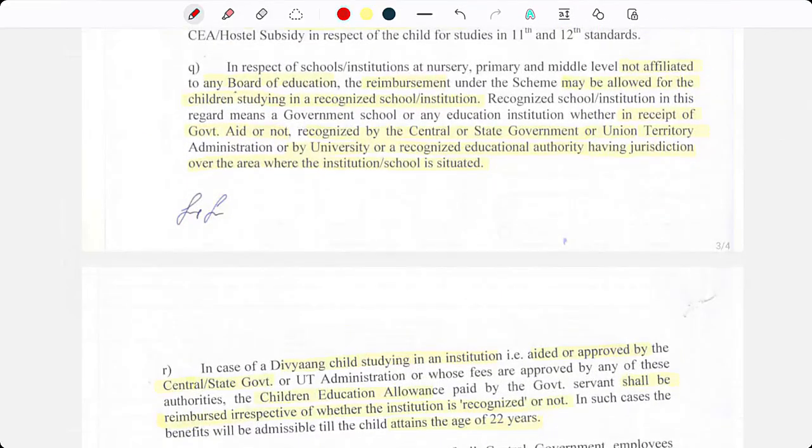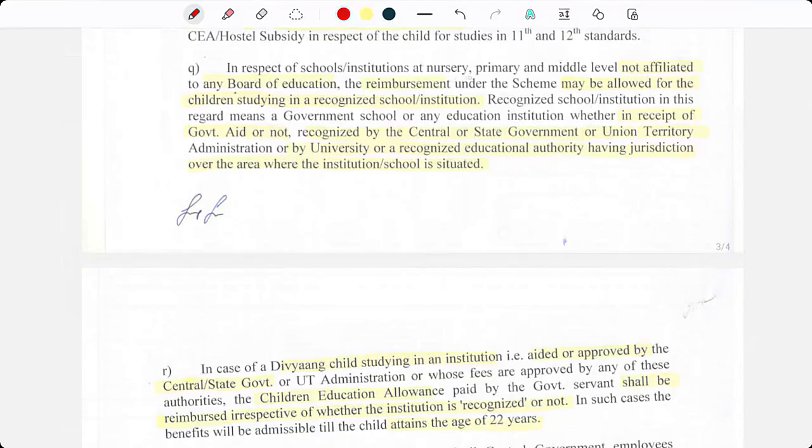In respect of schools at nursery, primary and middle level not affiliated to any board of education, the reimbursement under the scheme may be allowed for the children studying in a recognized school institution. So for primary classes, the school may not be affiliated. The only requirement is this: the CEA will be allowed for children studying in a recognized school.